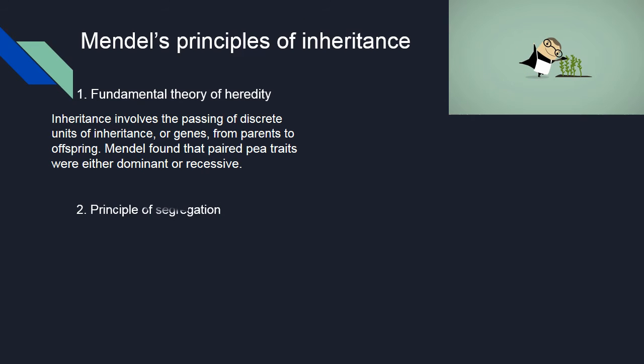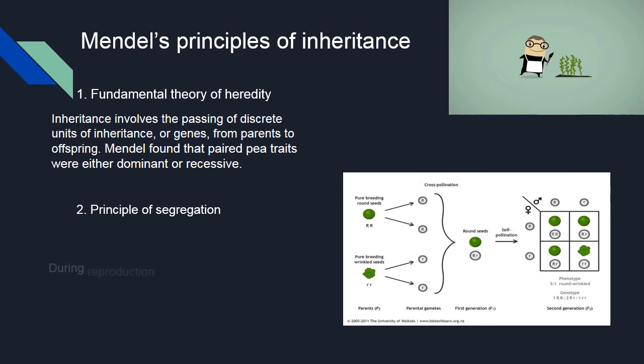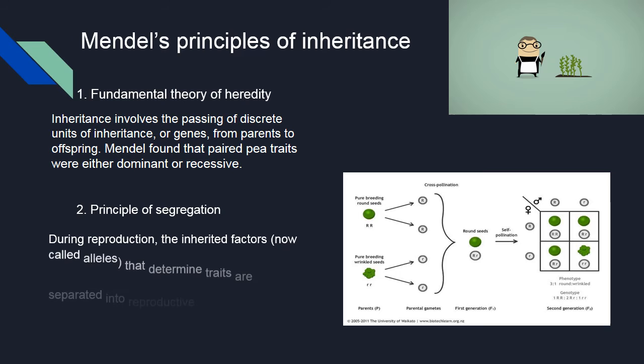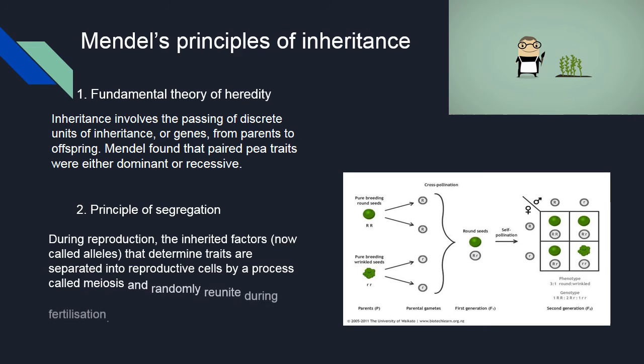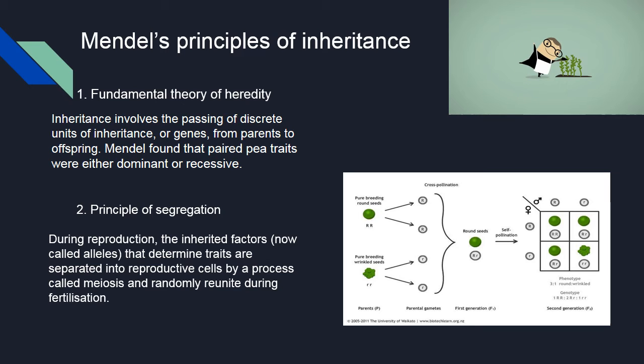Number 2. Principle of segregation. During reproduction, the inherited factors, now called alleles, that determine traits are separated into reproductive cells by a process called meiosis and randomly reunite during fertilization.